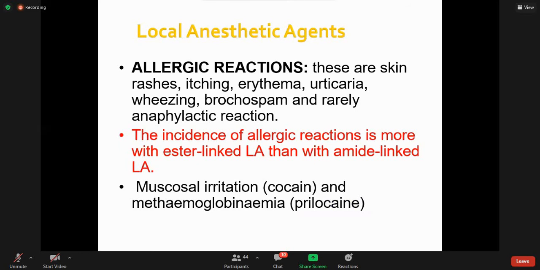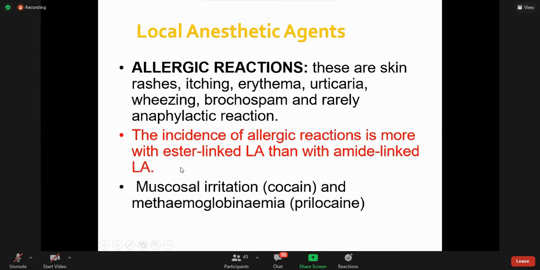Now the third one is allergic reactions. These are skin rashes, itching, erythema, urticaria, wheezing, bronchospasm, and rarely anaphylactic reaction. This point is important: the incidence of allergic reactions is more with ester-linked local anesthetics than with amide-linked local anesthetics, right?